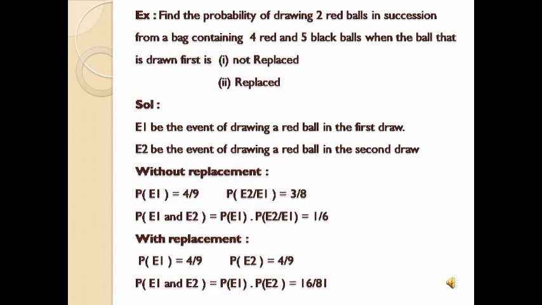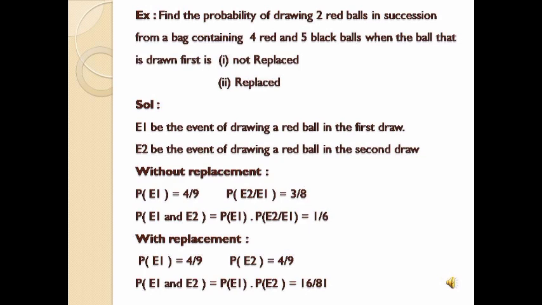Coming to the example: find the probability of drawing 2 red balls in succession from a bag containing 4 red and 5 black balls, when the ball that is drawn first is, we have two questions here, not replaced and replaced. So we have to find the probability of getting 2 red balls. The bag contains 4 red and 5 black balls, so the total number of balls is 9.